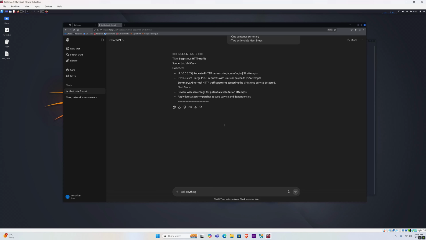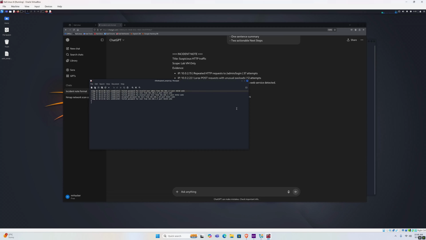We're going to summarize sample logs into a simple table. So our goal will be to paste a short log snippet into ChatGPT, and we want to get a summary that students can reuse. Logs can sometimes be difficult to read. For example, if we open this sample log that I created, it only has a few entries, but sometimes when there is a bunch of these entries, it can be difficult to detect the intrusion and it can be difficult to follow what's happening.